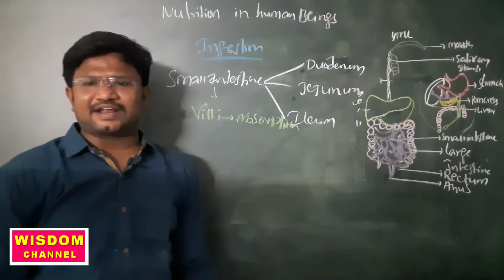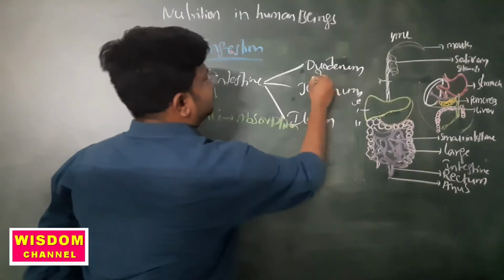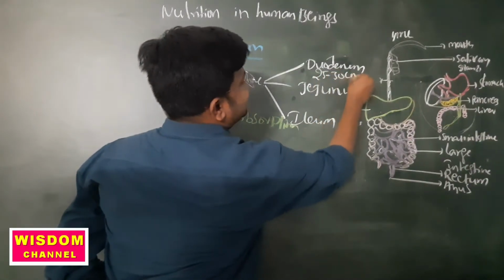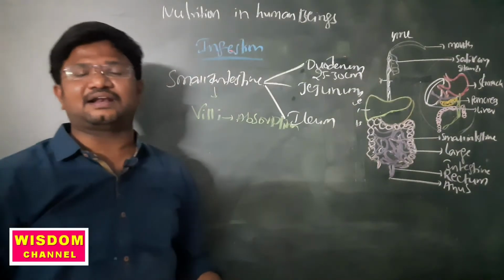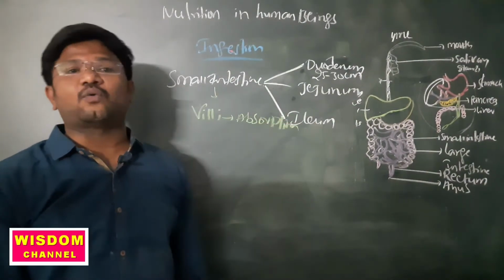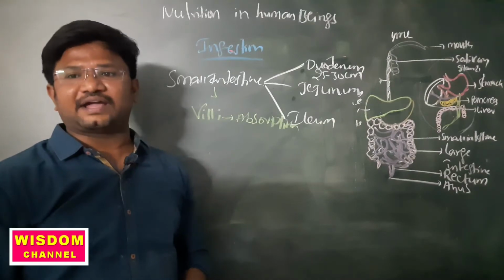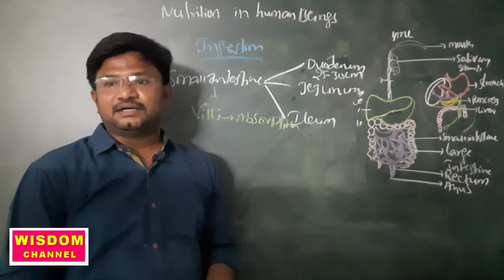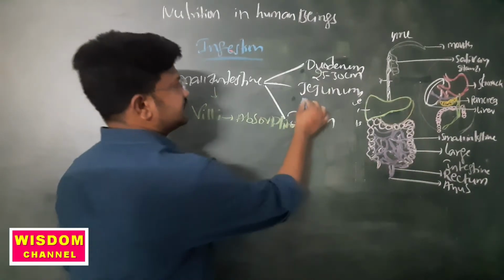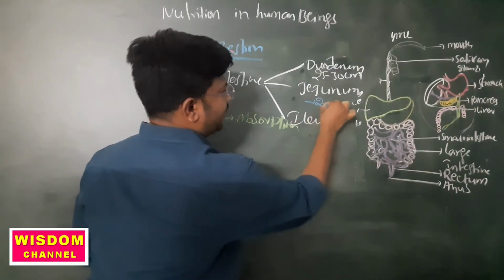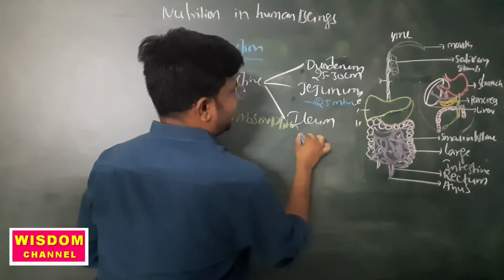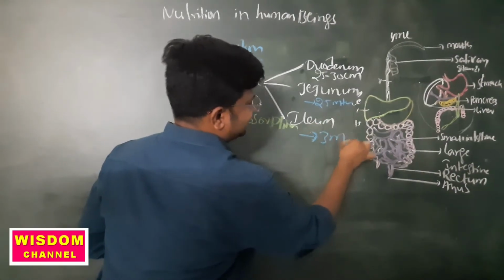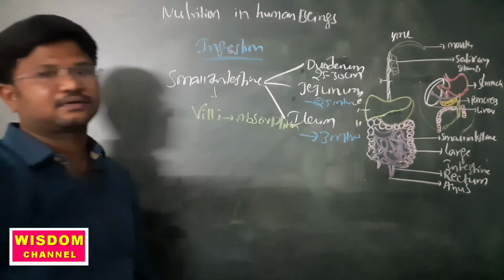The duodenum is 25 to 30 centimeters long, the jejunum is 2.5 meters, and the ileum is 3 meters long.